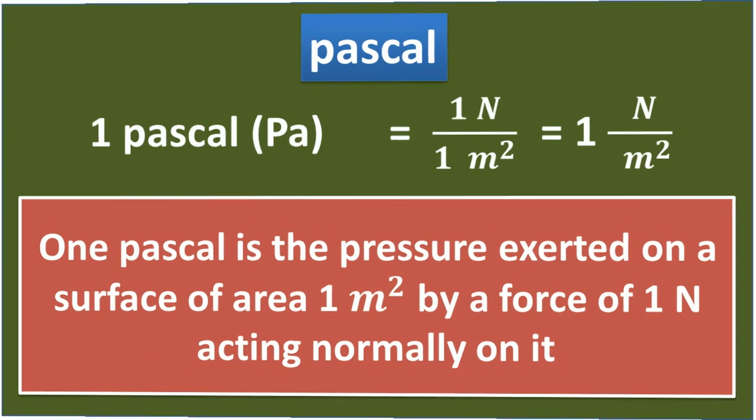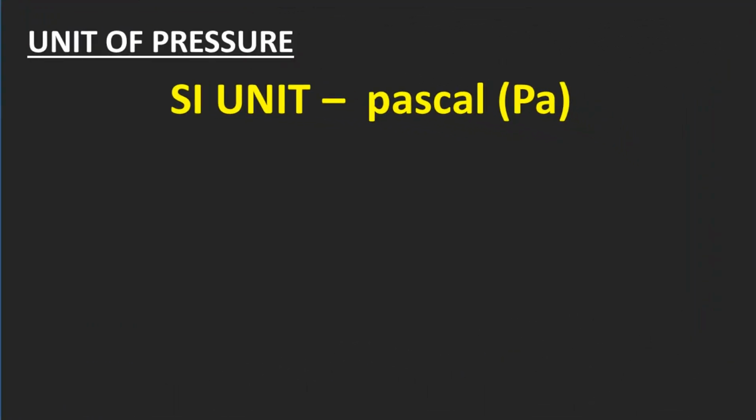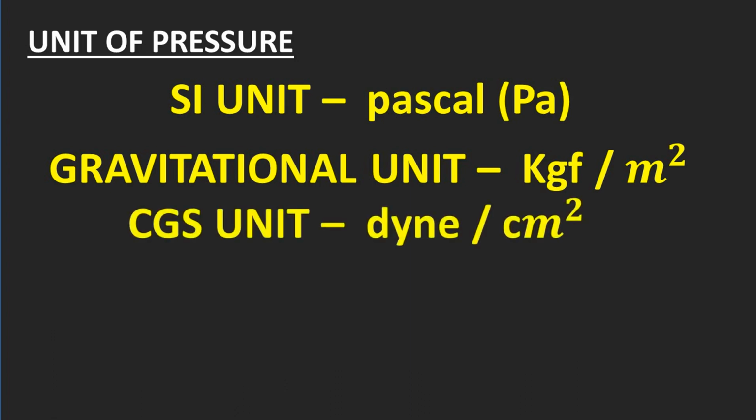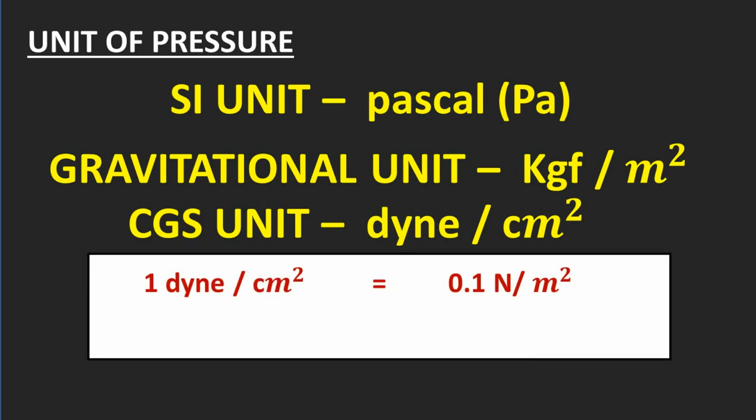However, if thrust is measured in gravitational unit kgf and area in meter square, the unit of pressure will be kgf per meter square. CGS unit of pressure is dyne per centimeter square, because dyne is the CGS unit of thrust and centimeter square is the CGS unit of area. 1 dyne per centimeter square is equal to 0.1 Newton per meter square, or 1 Newton per meter square is equal to 10 dyne per centimeter square.